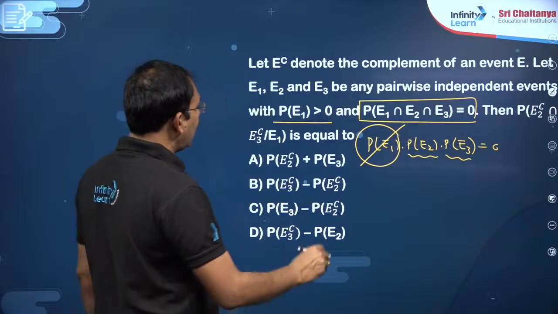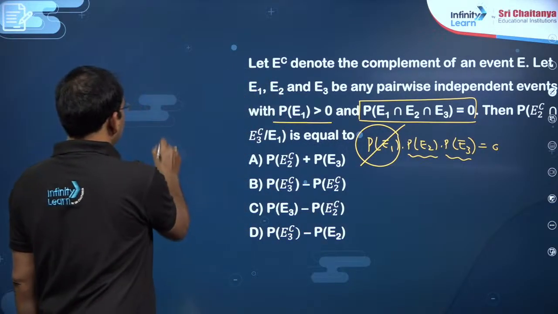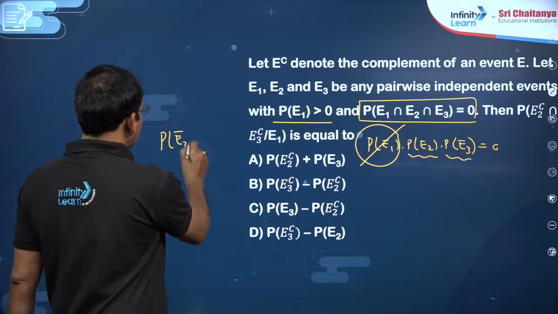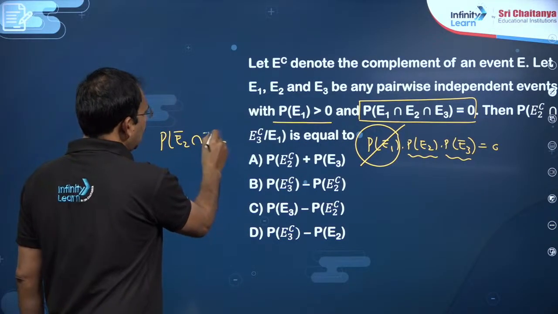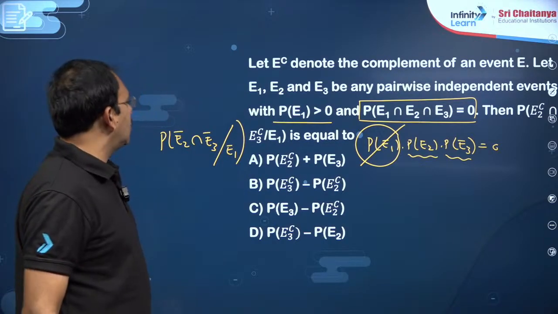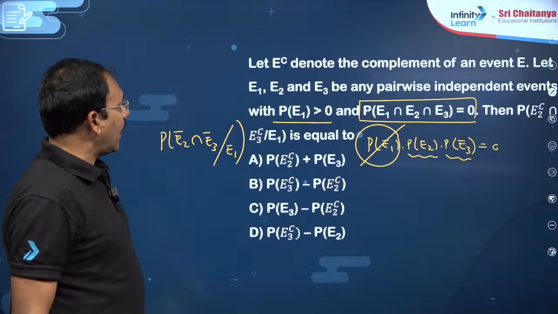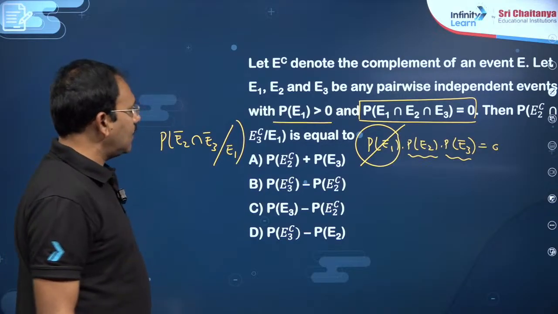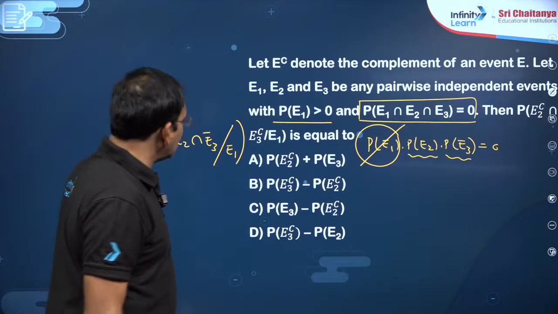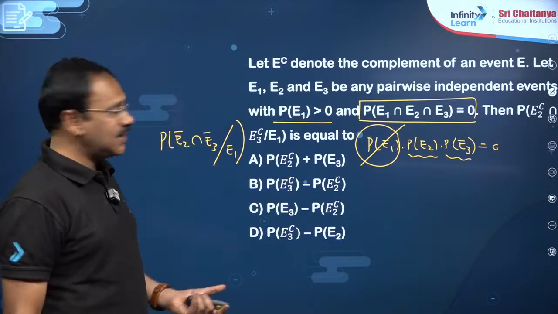The next, you can write P of E2 bar intersection E3 bar given E1 is equal to. So either E2 or E3 must be 0. That is the point. Suppose E2 is 0, either E2 or E3, anything is fine.